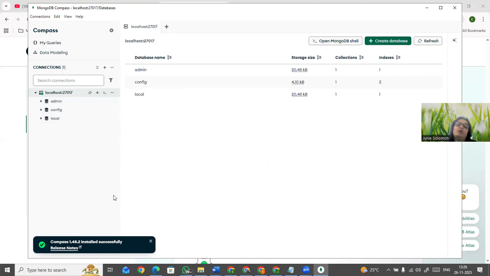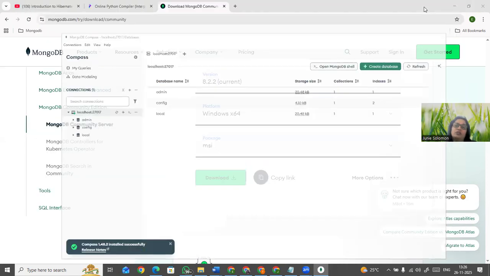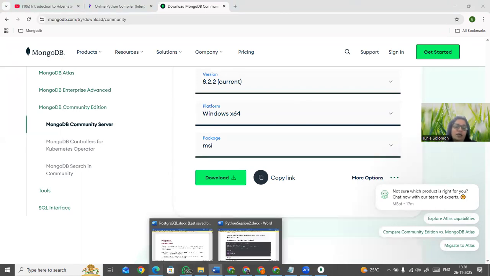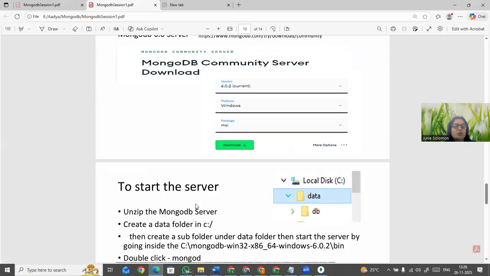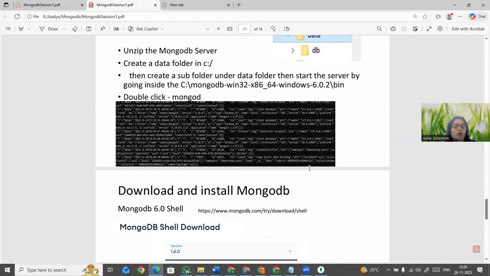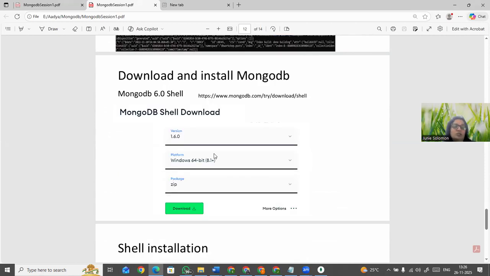Another way you can do it, I'll show you in the next part. This is the server part we installed. Normally when I teach, I tell students it is better to install the shell after the server. It is good to install the shell also. So to install the shell, you have to download the shell. How do we download the shell?